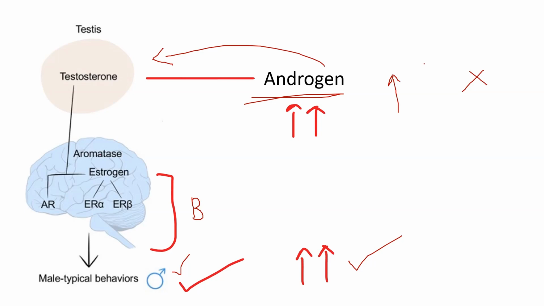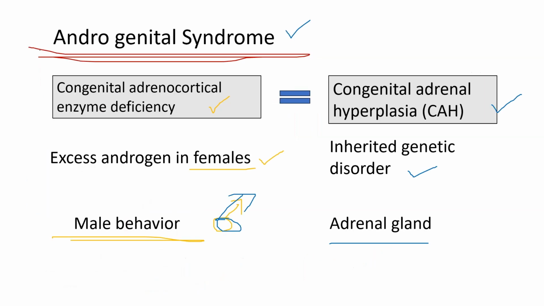Related to these hormonal exposures or hormonal secretions, there are some syndromes observed in females. For example, androgenital syndrome, which results from congenital adrenocortical enzyme deficiencies.